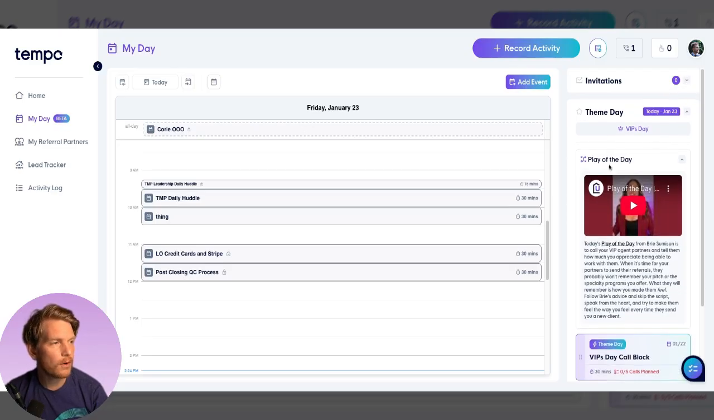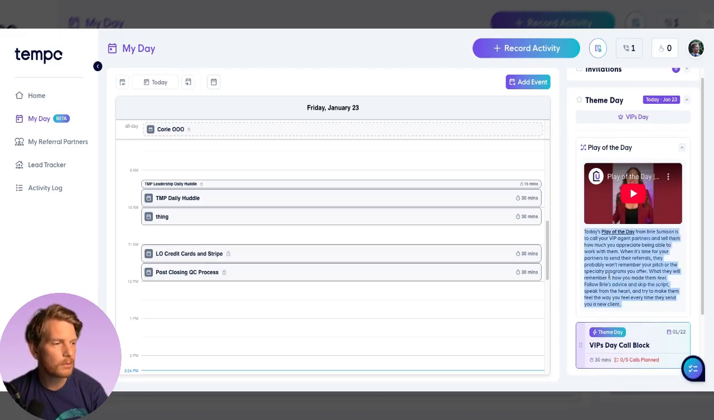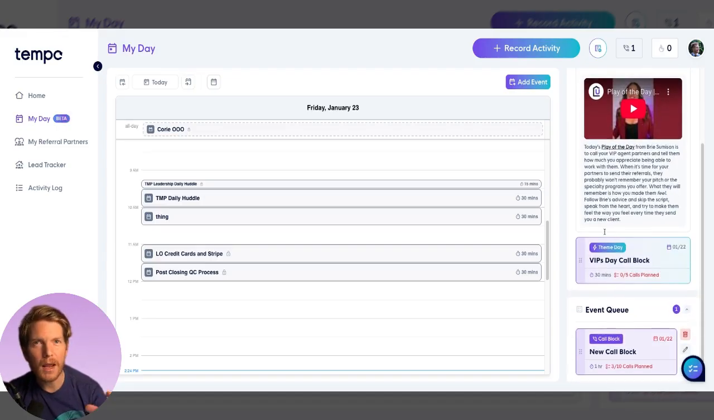We have over here on the side some invitations, which we'll get into in a little bit. We've always got your theme day as well, and the related play of the day, the same one you get in your email every morning with the description and a video. We've got a pre-made time block just for you in here. And we've also got the event queue, which bubbles up priorities based on some very intense and complex algorithms to let you know who's in need of your attention.